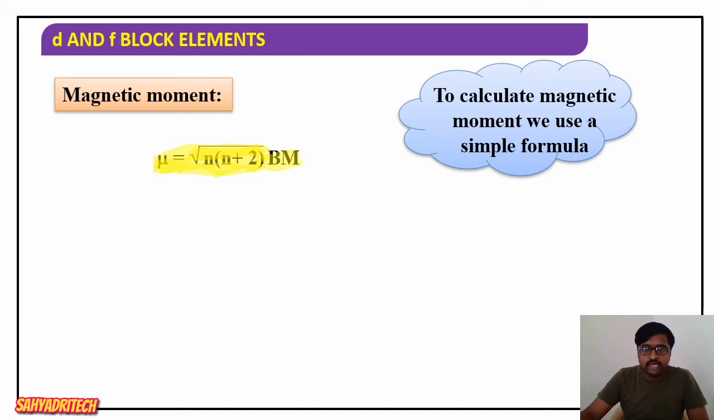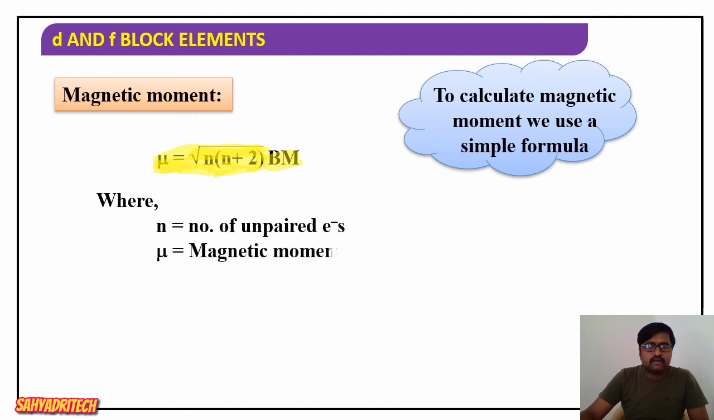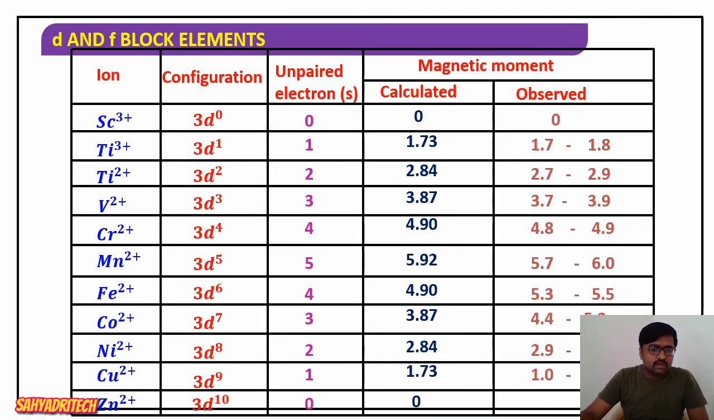So here, what is n? That n indicates the number of unpaired electrons, mu is the magnetic moment, and BM refers to the Bohr magneton unit. Well, consider the magnetic moment in their +3 oxidation state, say the most common oxidation states of the element.